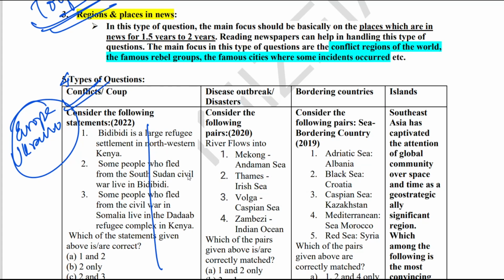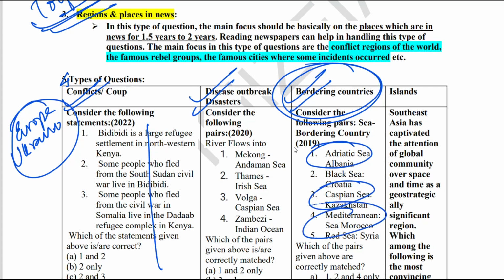Next, questions on disease outbreaks or any kind of regions that are in the news because of something new. For example, in the last 2-3 years, because of various zoonotic disease outbreaks, UPSC has asked many questions on that. Next, the type of questions coming from this section are bordering country questions. They'll give you a famous sea, like the Black Sea, Caspian Sea, or Mediterranean Sea, and ask you to tell the bordering countries or match the following. Here also you see generally water bodies.